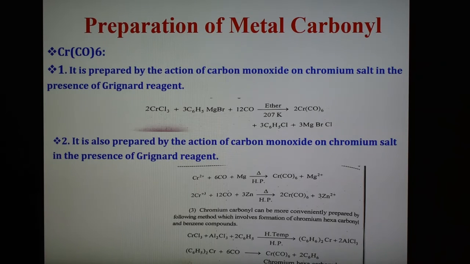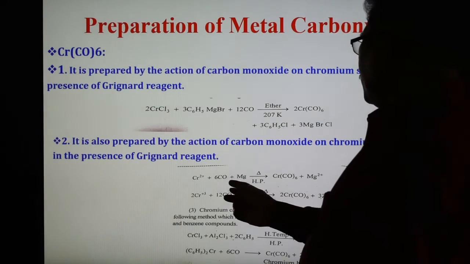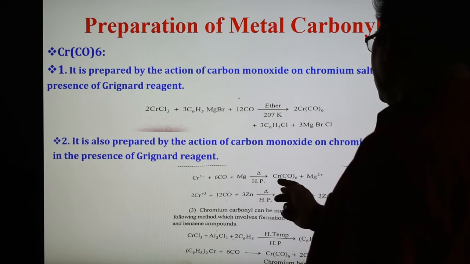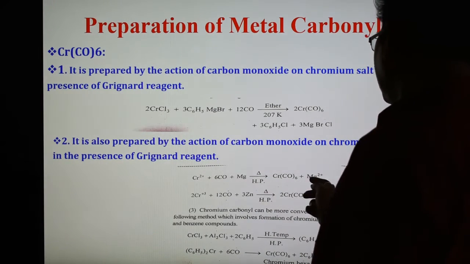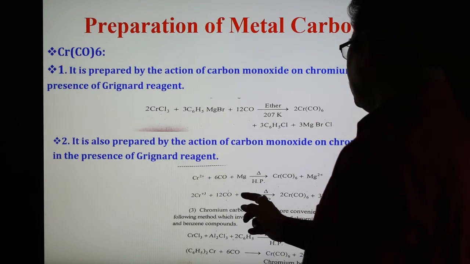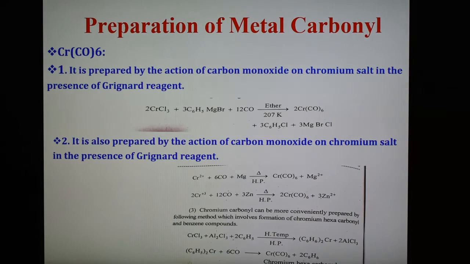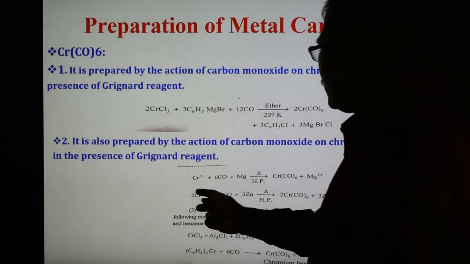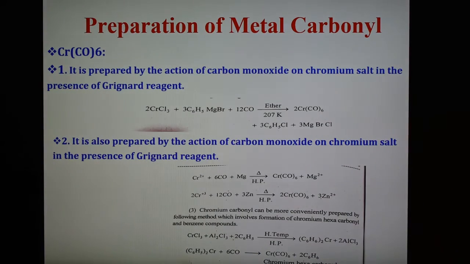In this case the reaction shows that chromium 2 plus reacts with CO and magnesium at high pressure, forming Cr(CO)6, and the magnesium ion is formed with 2 plus charge. Here chromium 3 plus with 12 CO reacts with zinc, forming Cr(CO)6 and 3 zinc 2 plus. Chromium 2 plus is known as chromous, and chromium 3 plus is known as chromic. So this is chromous and this is chromic compound.